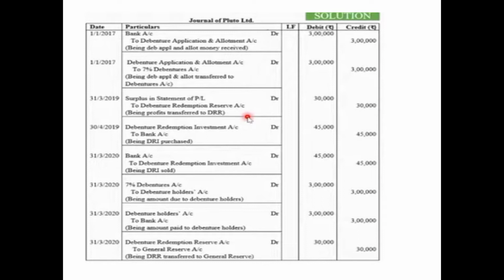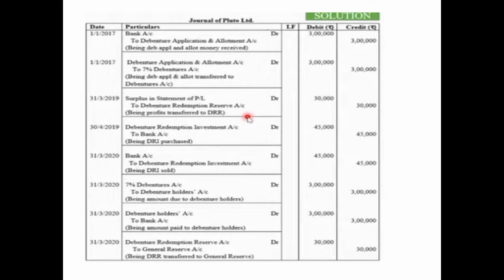So these two entries are common as used to do in issue of debentures. Then after this, no entry as such is there in 17-18. So directly we come to the entry for DRR, which is to be passed on 31st March 2019 for creation of DRR, that is a minimum of 10% of the face value of the total debentures. So the entry will be surplus in statement of P&L debited 30,000 to debenture redemption reserve account 30,000, as we have discussed.